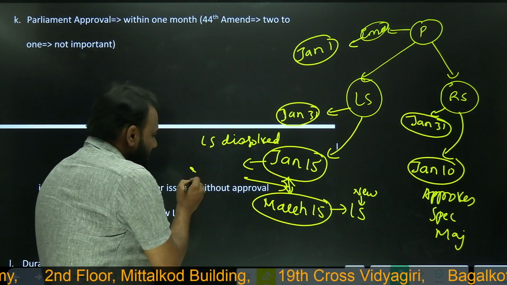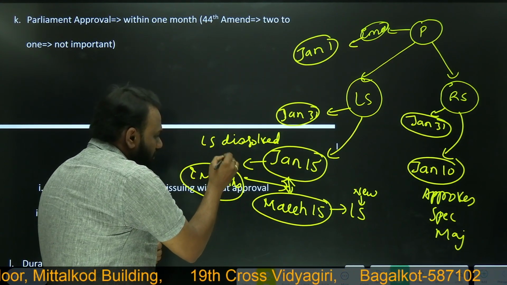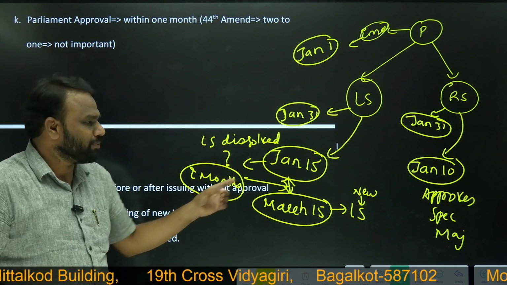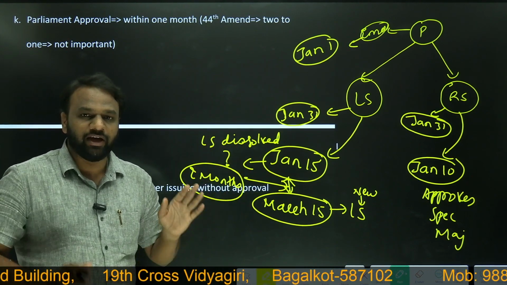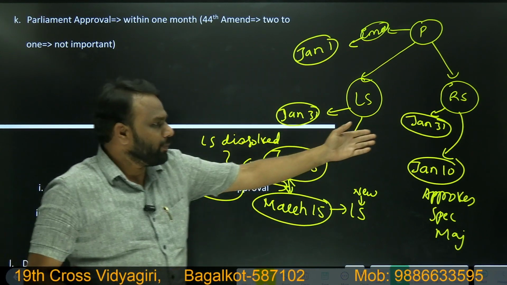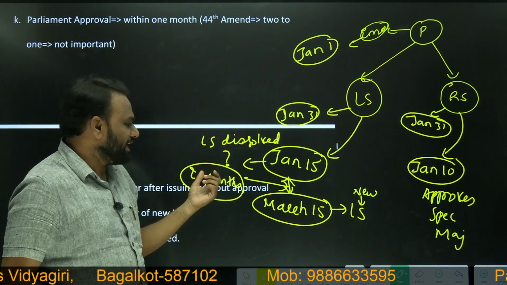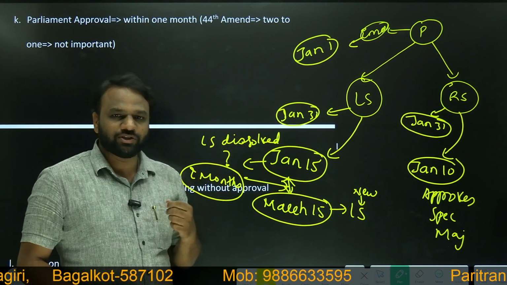So in these 2 months, whether national emergency exists or not? National emergency exists, provided in the meantime Rajya Sabha has approved. So in 1 month, Rajya Sabha has already approved. So national emergency continues to exist in these 2 months.